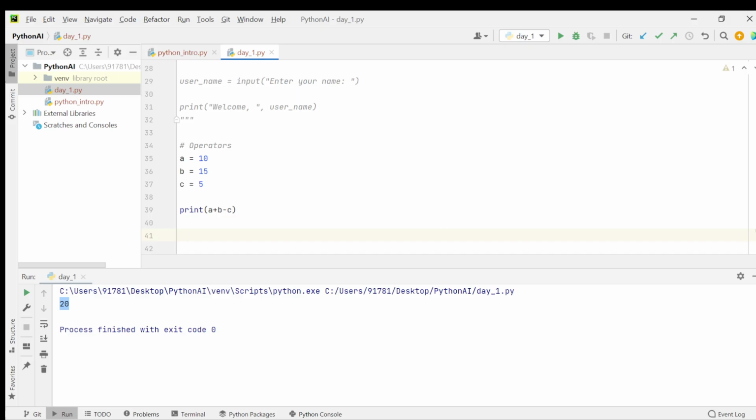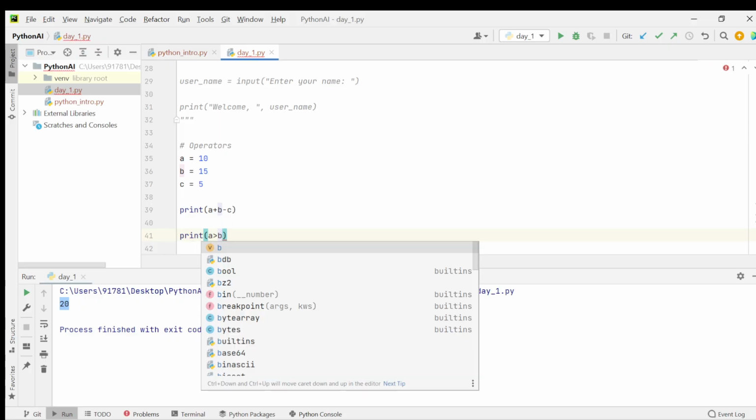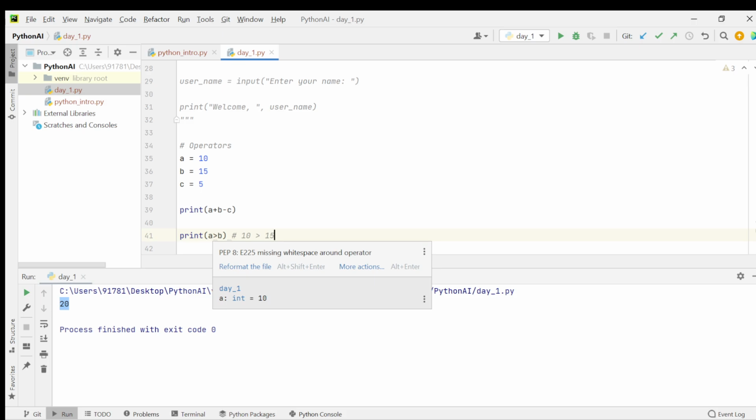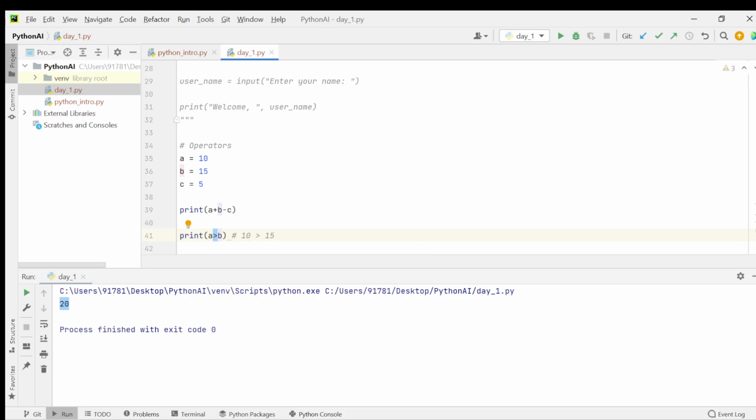And then let's compare the values. Print of, let's say, a is greater than b. This is the comparison operator, greater than. So a holds 10, I'm just adding in the comment here, 10. Basically 10 is greater than 15 with this syntax. A is greater than b means, is that true? No, false. Then this comparison operator will give us the Boolean value based on this condition. So here 10 is greater than 15, it is false. Then if you run the program, you can see false.